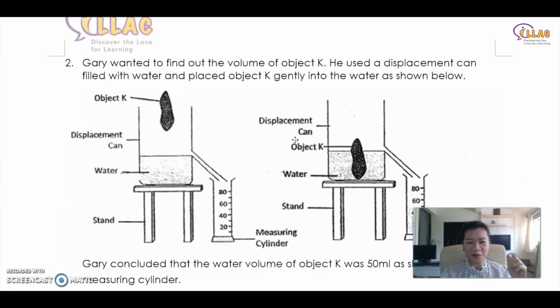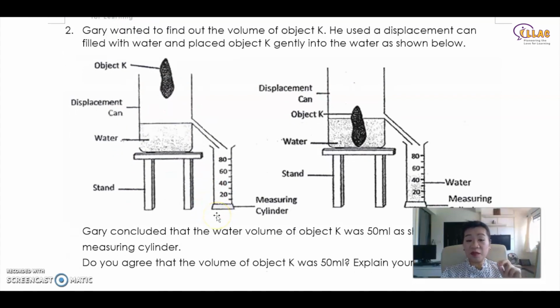Remember these keywords. Gary wanted to find out the volume of object K. Therefore, this is the displacement can experiment. He used the displacement can. What is a displacement can? In displacement can experiments, basically what they do is they fill the water all the way up to the level where the hole is over here. Why is that so? Because if you want to measure the volume of this irregularly shaped item, you put it in.